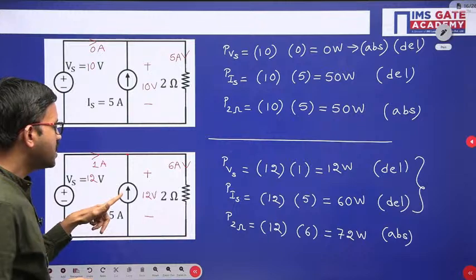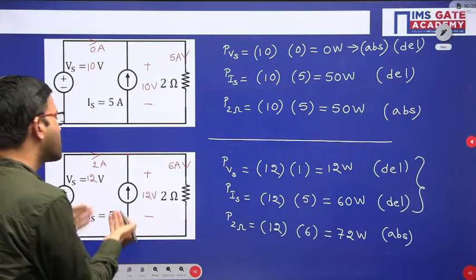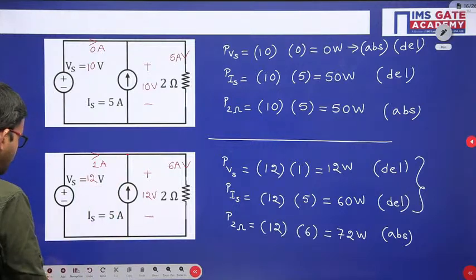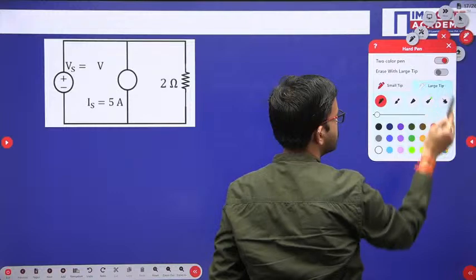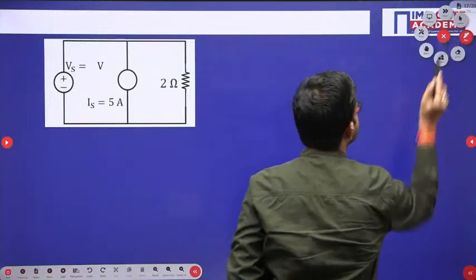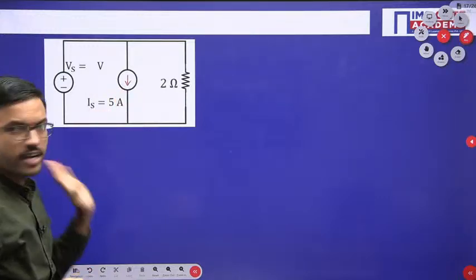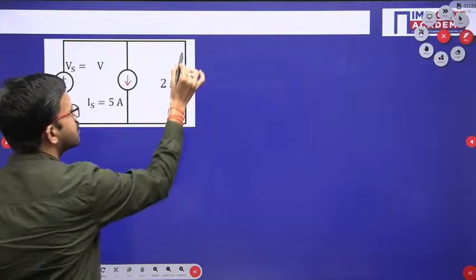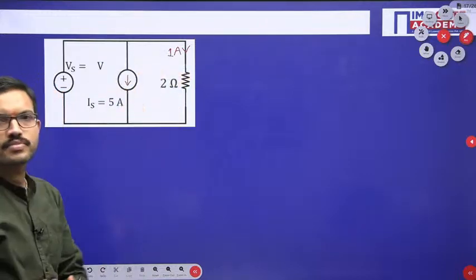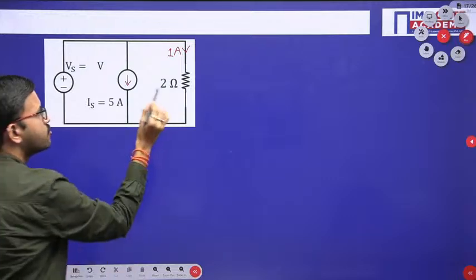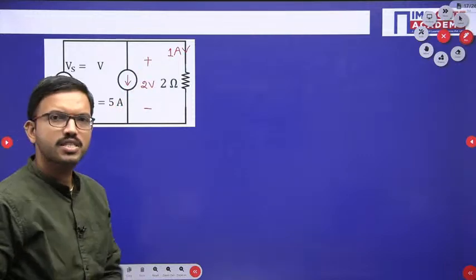In that case, I am just changing the current direction. In all the cases I have considered so far, the current direction is upward. Now I am considering one case where the current direction is downward. The current direction downward I have considered 5 ampere. Now in this 2 ohm resistor I am considering 1 ampere current, right. So by using Ohm's law you get the voltage as 2 volts, 1 into 2 is nothing but 2.